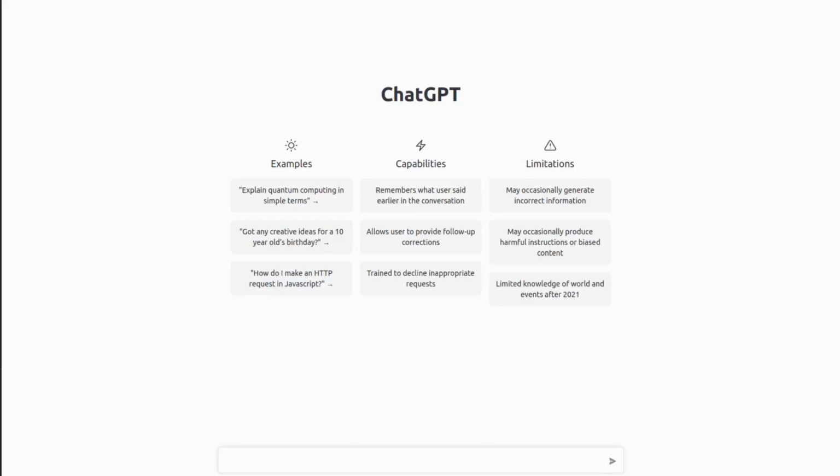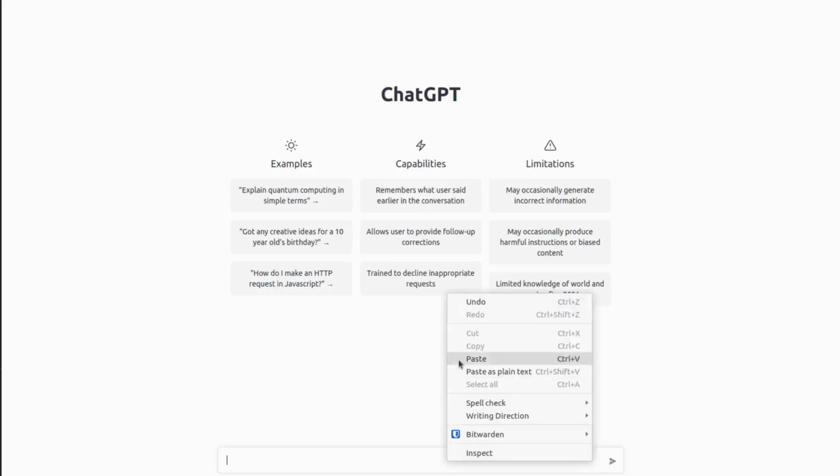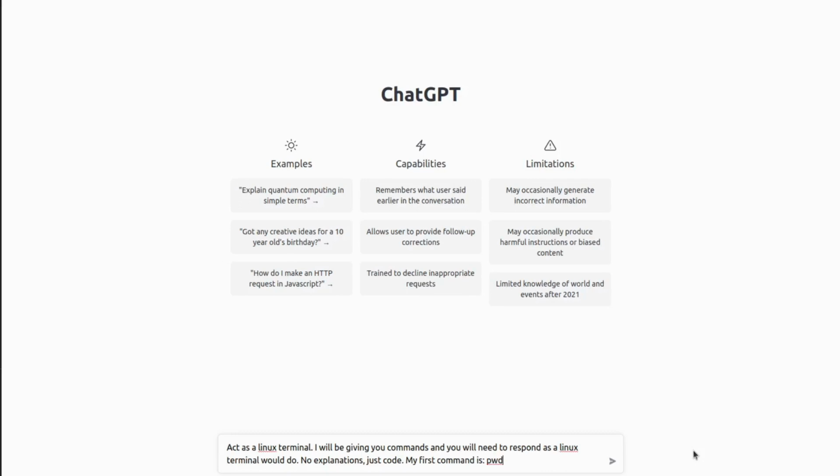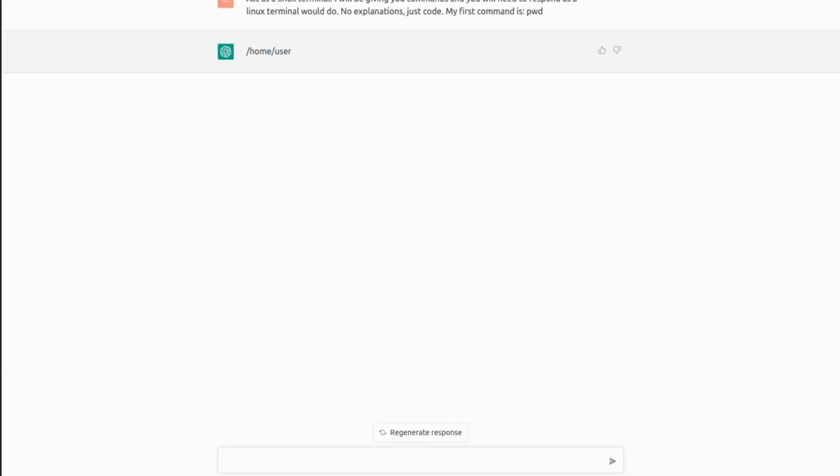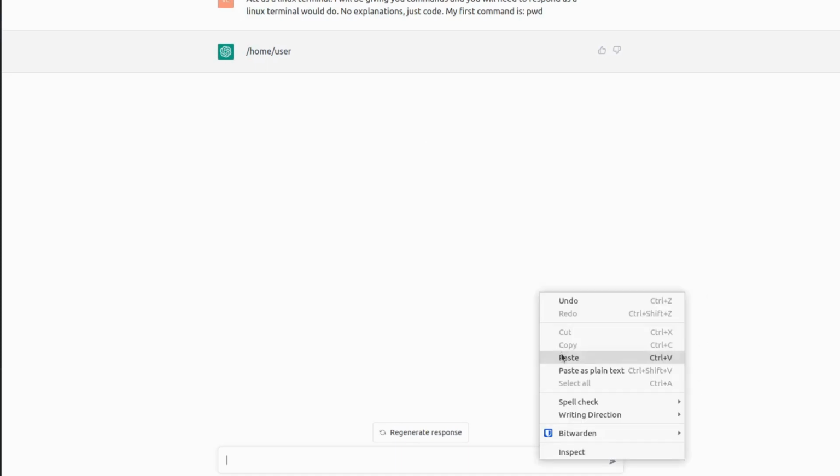We can ask ChatGPT to act as a Linux terminal. So in our prompt, we say something like, act as a Linux terminal. I'll give you commands and you will need to respond as a Linux terminal would do. No explanations, just code. So my first command is pwd, and it gives us our home and user directory. So it definitely knows a thing or two about Linux.